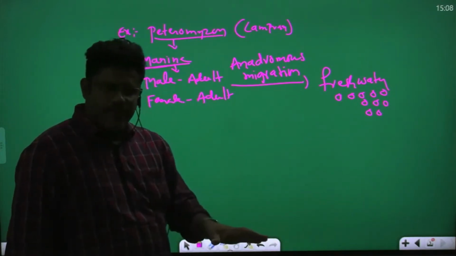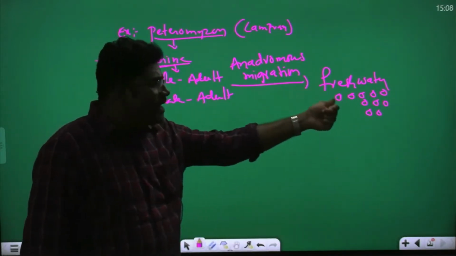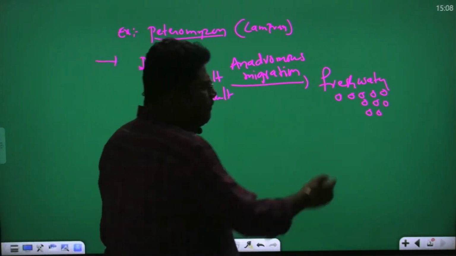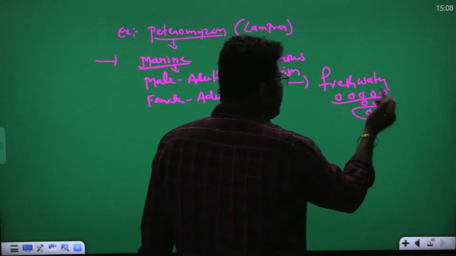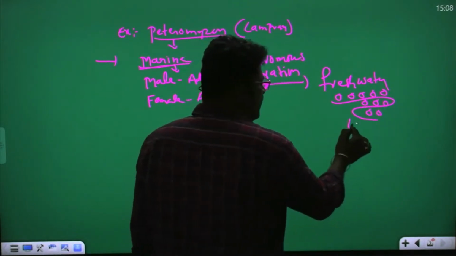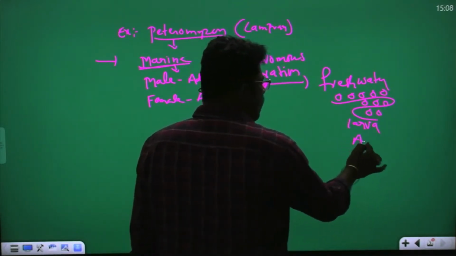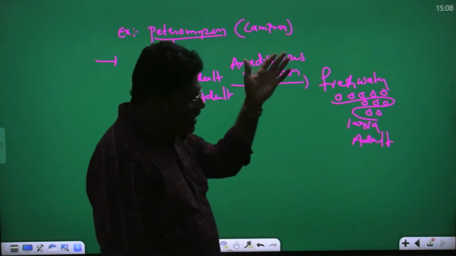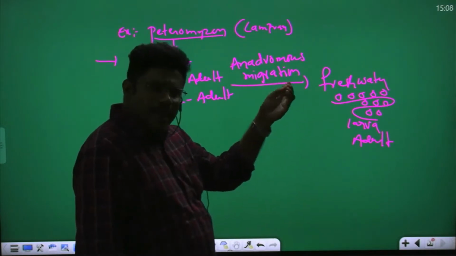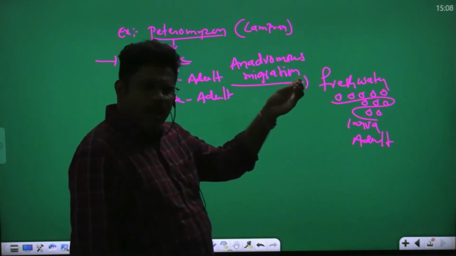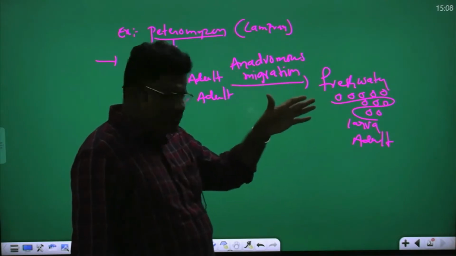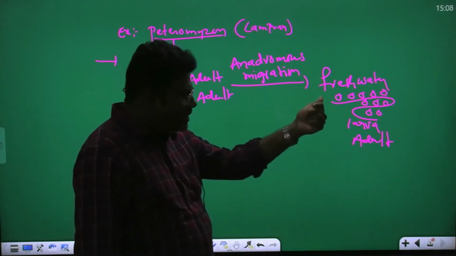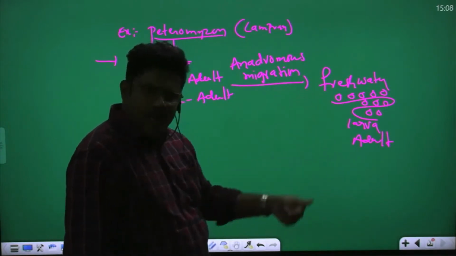Now in the fresh water, what is there? Petromyzon eggs are there. These Petromyzon eggs develop in the fresh water and become larva, then become adult. After laying eggs, female also dies. Eggs develop into larva, larva develops into adult.